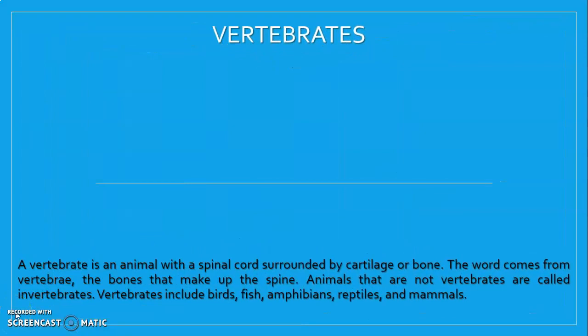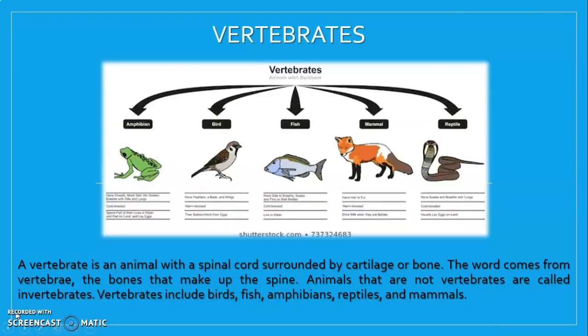A vertebrate is any animal with a spinal cord surrounded by cartilage or bone. The word comes from the vertebrae, the bones that make up the spine. Animals that are not vertebrates are called invertebrates. Vertebrates include birds, fish, amphibians, reptiles, and of course mammals. It is important to say that vertebrates are divided into 5 main groups.